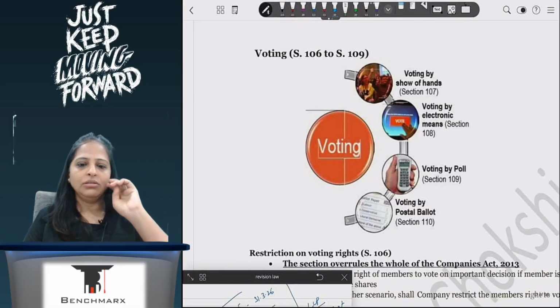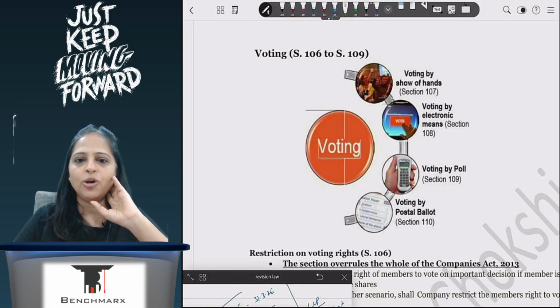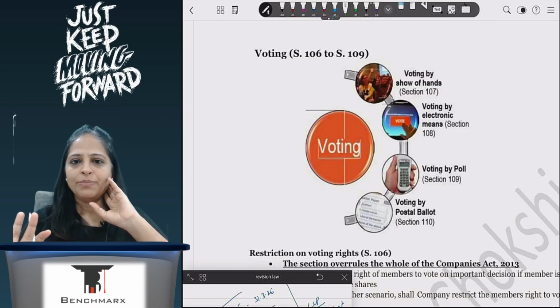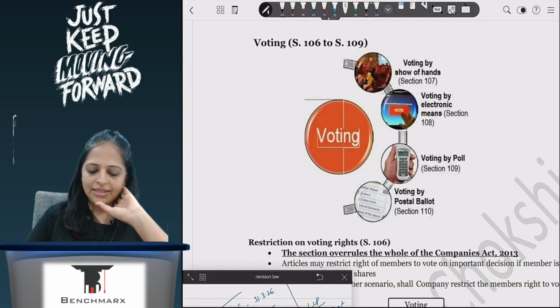So proxy is all about the time limits, when to give the form, when to inspect. सबसे important उसमें वही है. And that they can vote by poll, which takes us to voting.